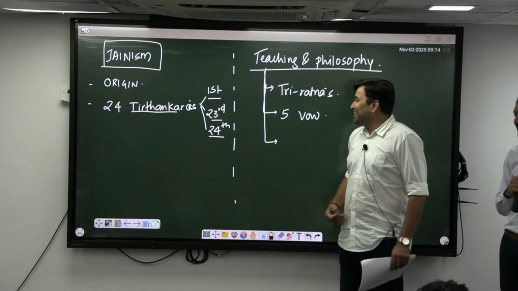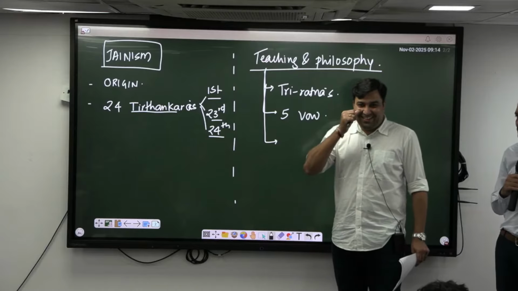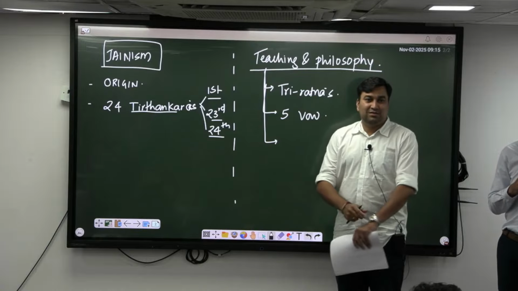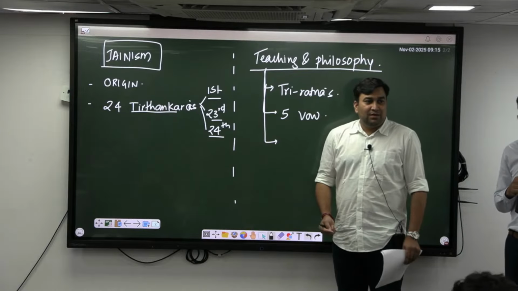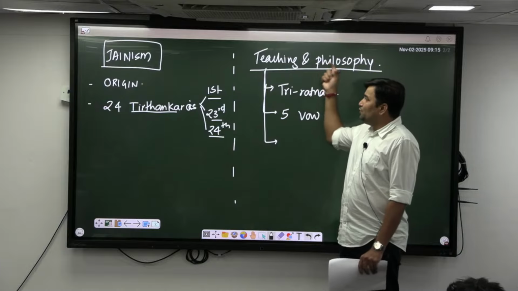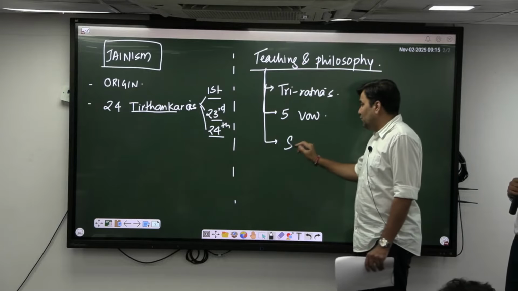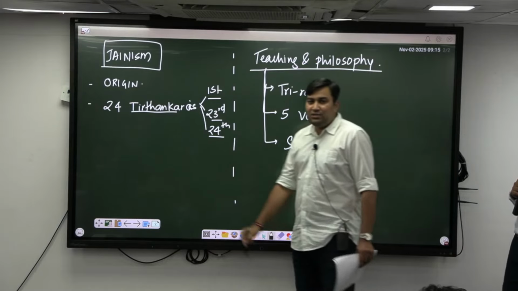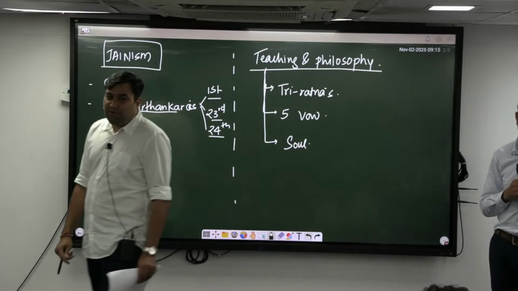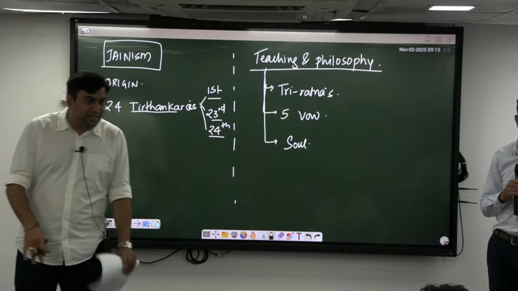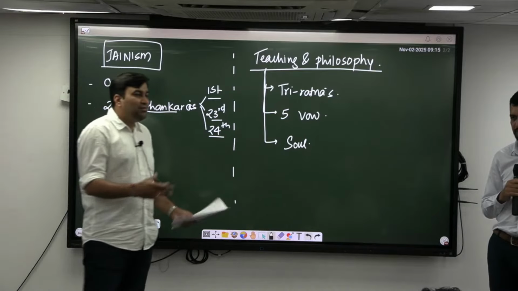Yeah, correct. These are the five vows that you are supposed to know, which were added by Mahavira, and then the four earlier ones. Correct. Now, the philosophy of Jainism speaks about something called the soul. Tell me, what does it speak about the soul? That every animate, living and non-living object has a soul, and you should not harm it, right?